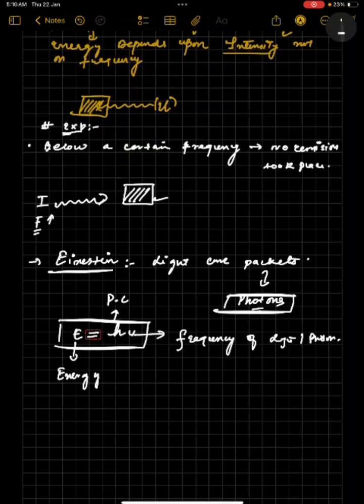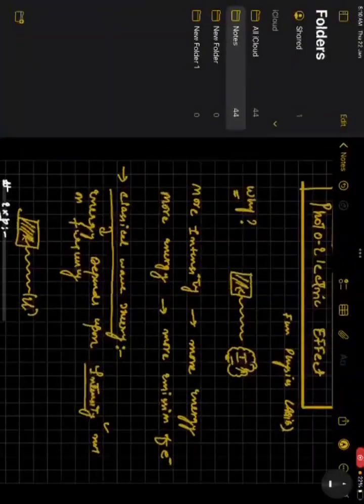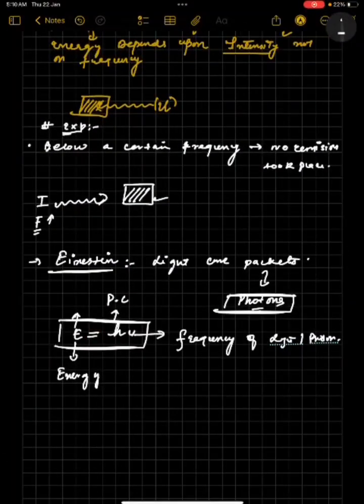So Einstein changed the total scenario here. What the classical wave theory used to predict, Einstein reversed that. Classical physics believed that the energy of a photon depended upon what? The intensity of the light. But Einstein changed the whole scenario based on his experimental studies. He told that the energy of a photon depends upon what? The frequency of the light. So intensity decides the number of photons only, but frequency decides the energy of a photon.